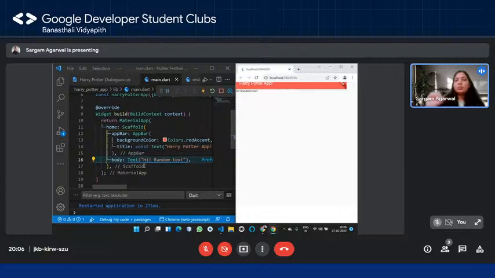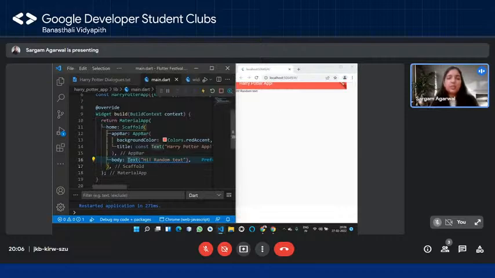That is, either they need to be vertically aligned, or horizontally aligned, or they have some relative order among themselves, right? So what I want to do is render an image over here, of one of the characters from Harry Potter, and over here I want to render one of the famous dialogues. So what do you think can be the widget to render it in a row in Flutter? Obviously it has to be a row.